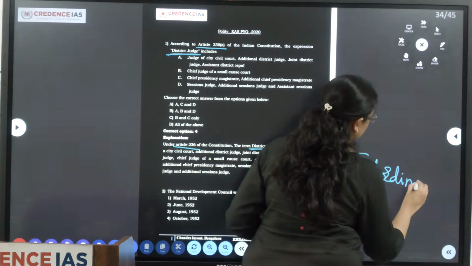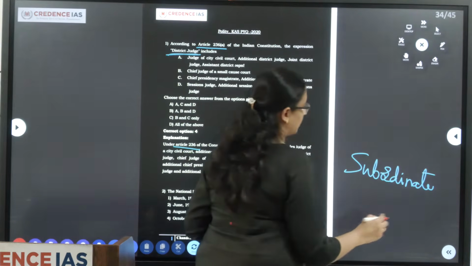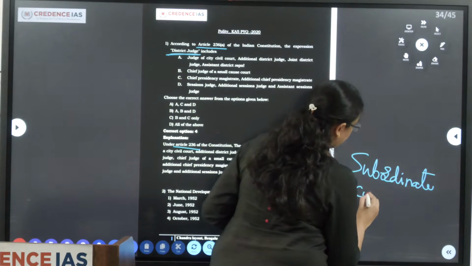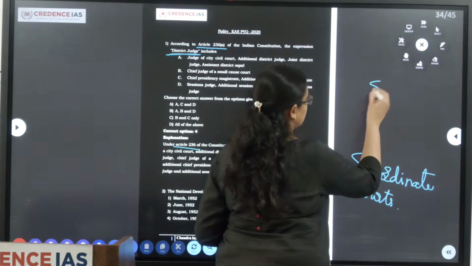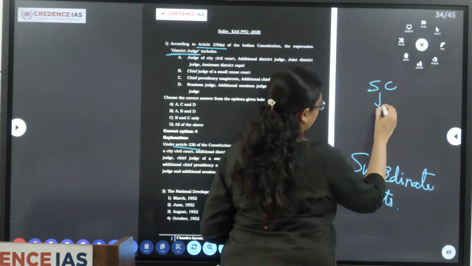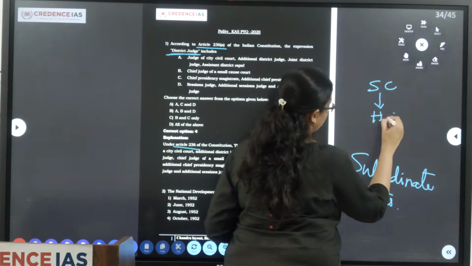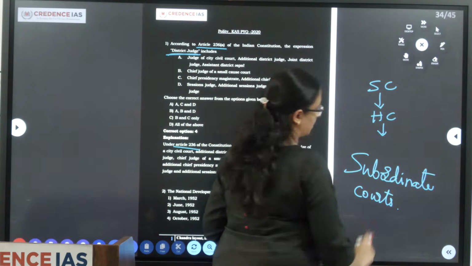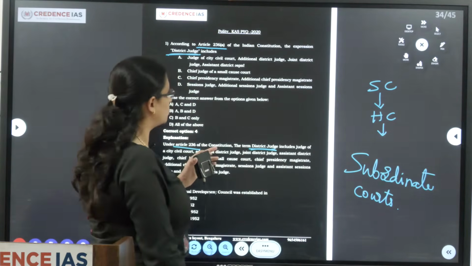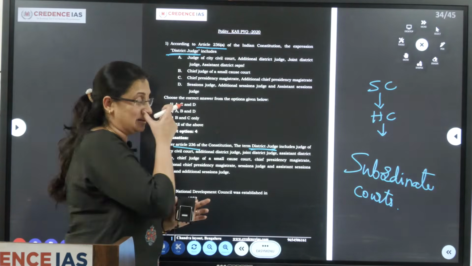So the Indian Constitution has adopted an integrated judiciary headed by the Supreme Court. Below that we have high courts of the states, and below that we have the subordinate courts. So district courts come under the subordinate courts.